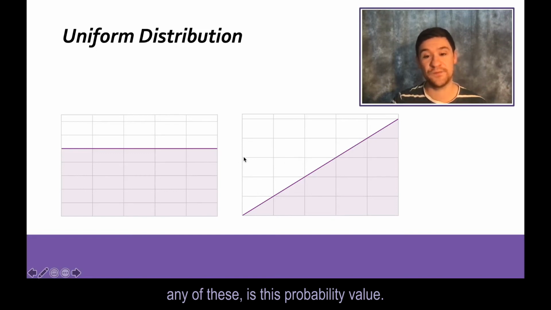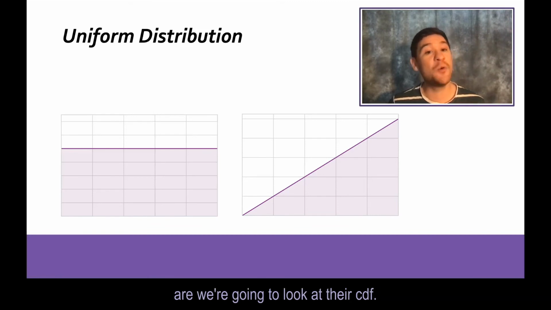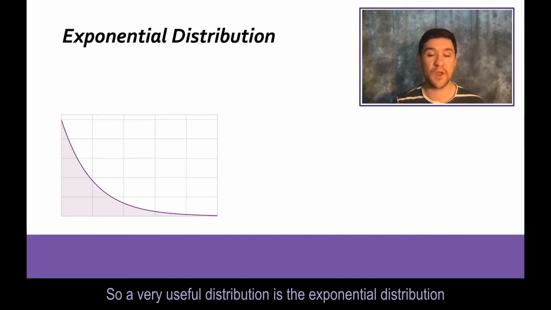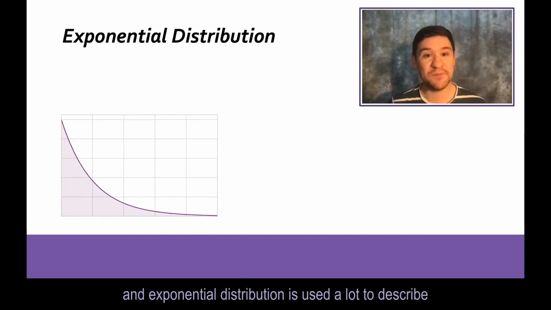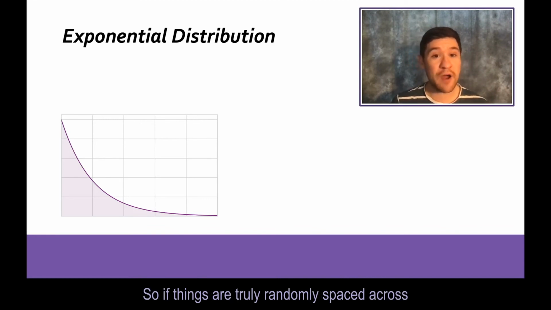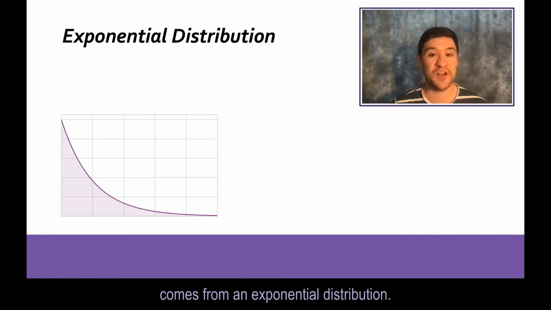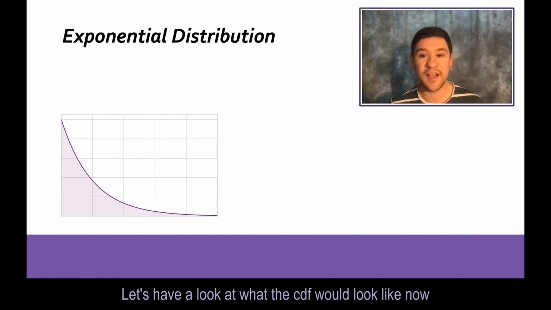We're going to look at some more useful named distributions now, and we're going to look at their CDF. So a very useful distribution is the exponential distribution. And the exponential distribution is used a lot to describe things randomly across time. So if things are truly randomly spaced across time, then the times between each of those events come from an exponential distribution. Let's have a look at what the CDF would look like now.